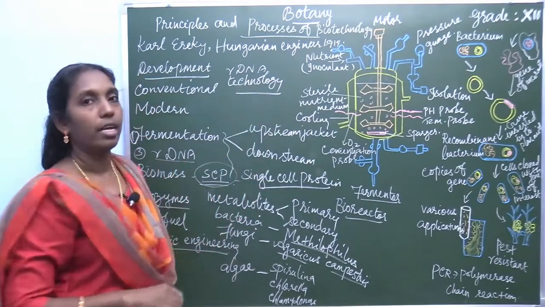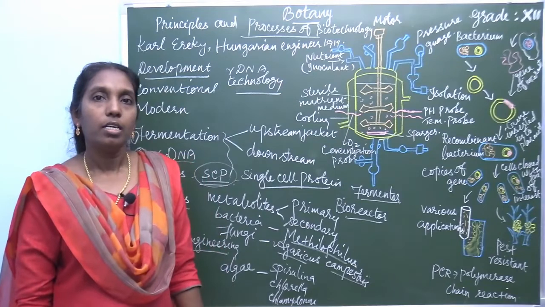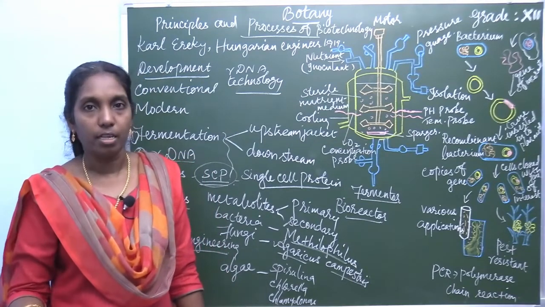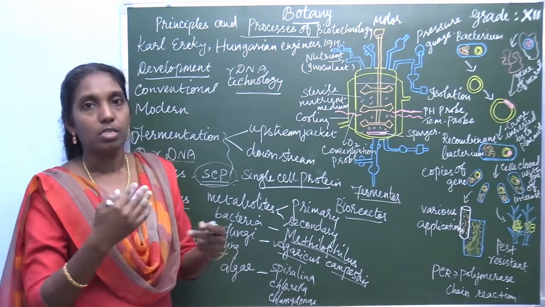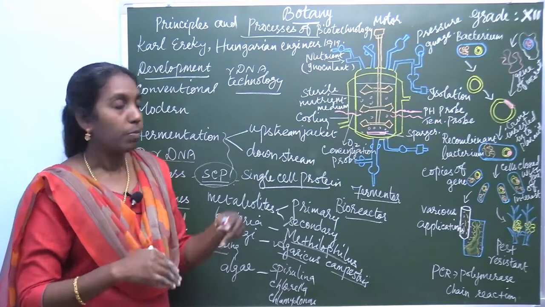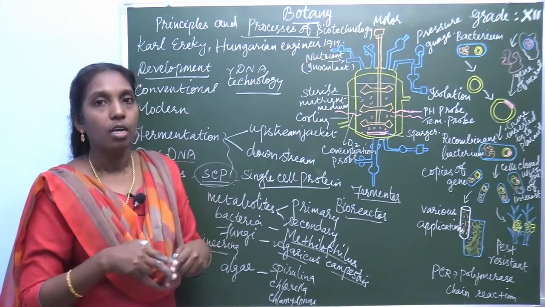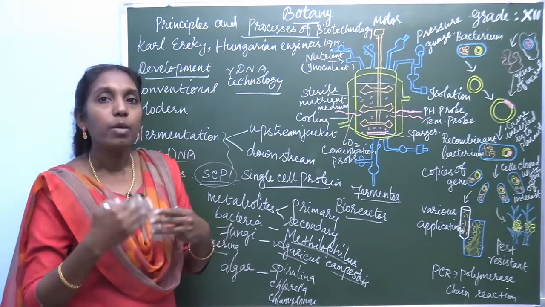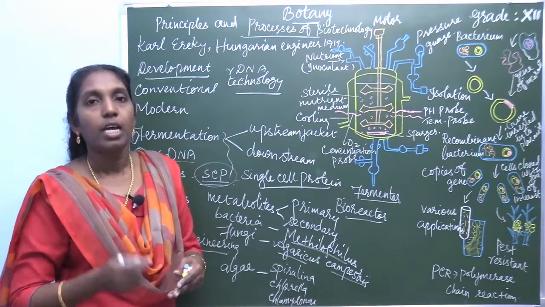What's this rDNA technology? Recombinant DNA technology. Already in the previous chapter you learned rDNA, recombinant DNA. Normally the recombinant DNA takes place at the time of meiosis. But here is the technique used artificially. What's this? The modern technology, genetic engineering, manipulation or alteration of DNA.